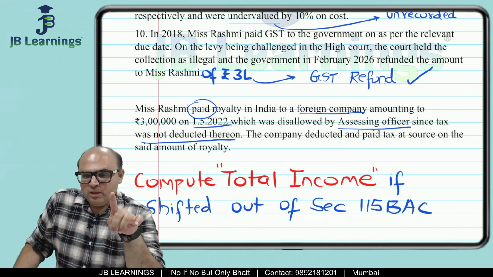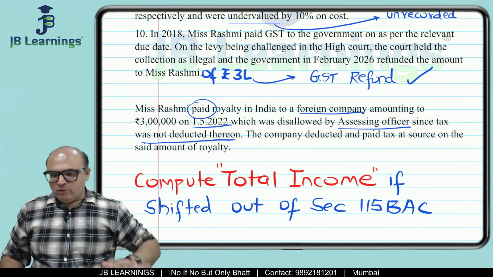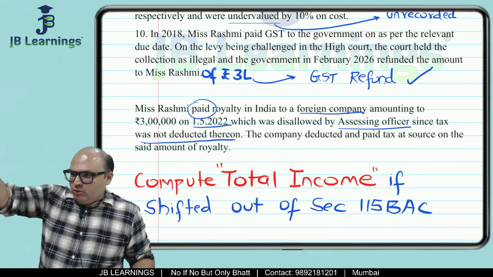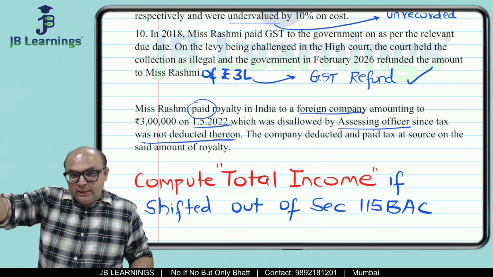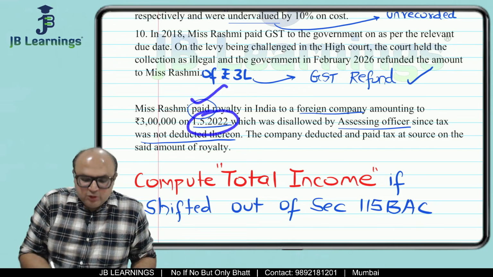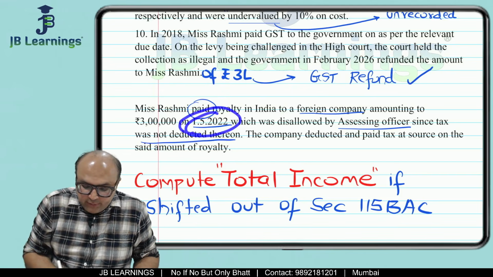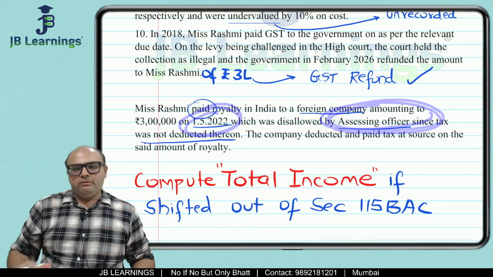So if you remember, payment made to a resident without deducting TDS, 30% not allowed. Payment made to non-residents without deducting TDS, 100% not allowed. In 2022, it was paid without deducting TDS, so it means in 2022 it must have been not allowed.